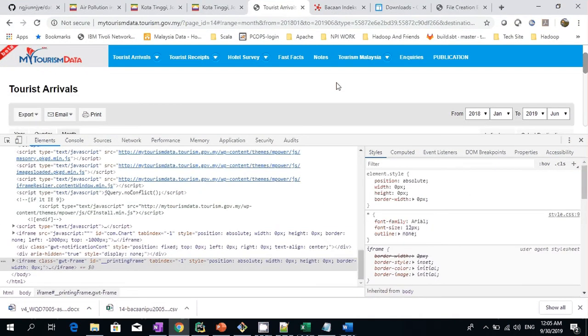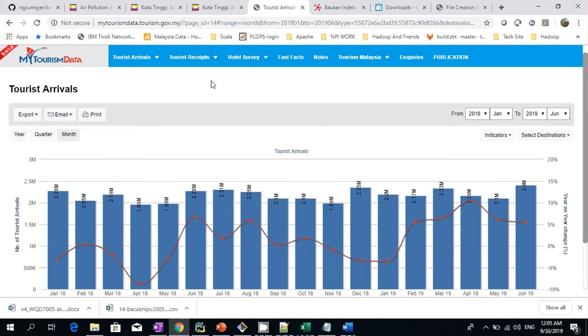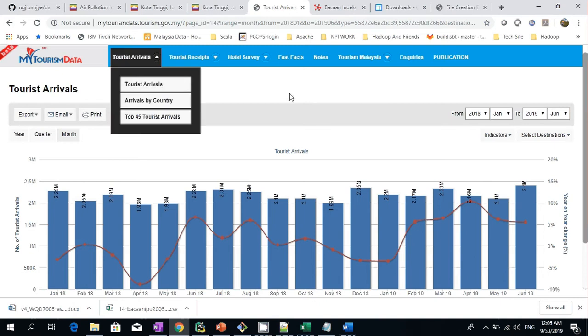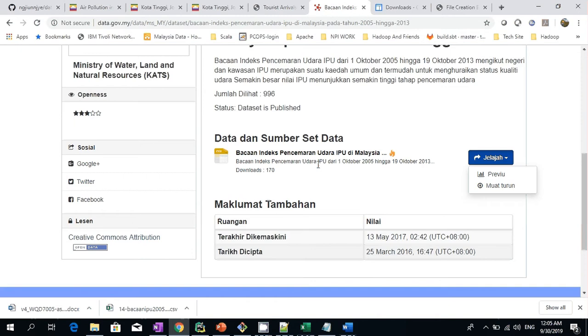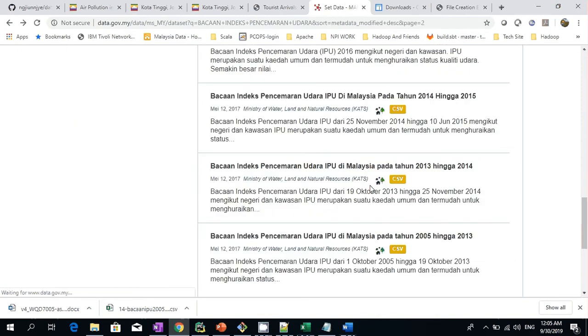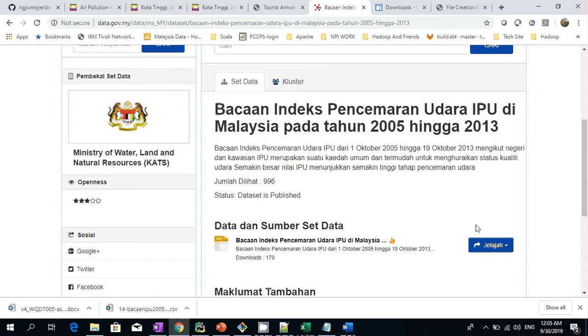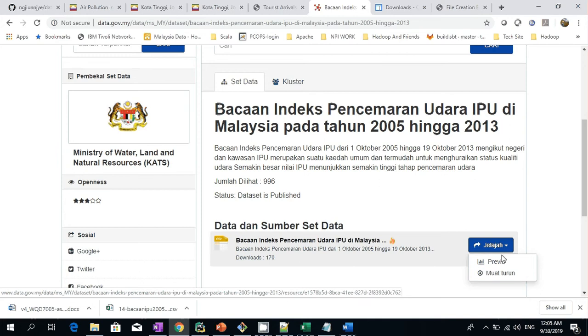This is the website of Tourism Malaysia. For the tourist arrival, the way we can get the data is by clicking on export and then clicking on export to CSV. Similarly, for the air quality index, the way we can get the data is by going into the link, clicking on the CSV, and clicking on Jelajah and Muat Turun. This will download the files as CSV or Excel, whichever is available.